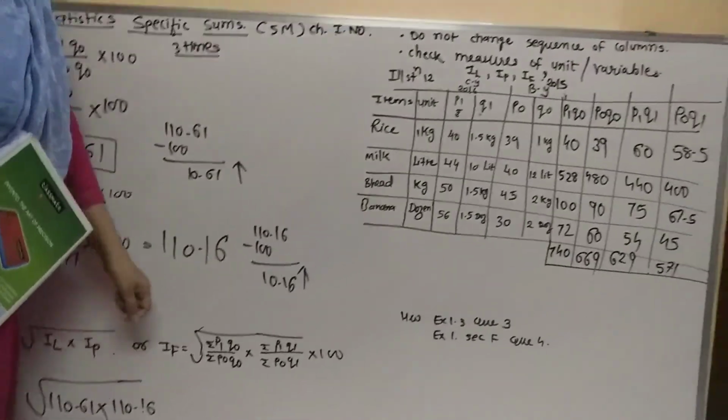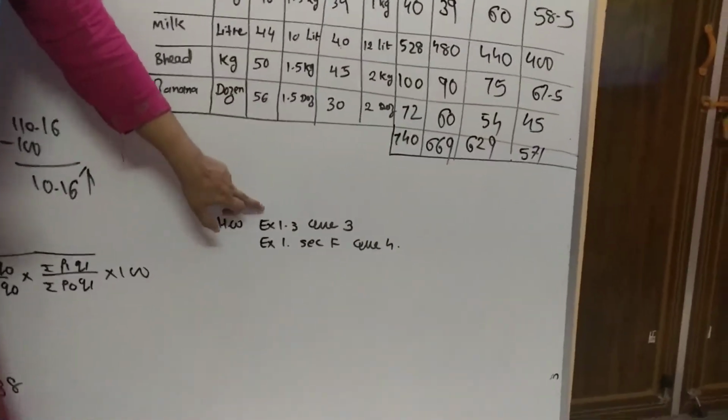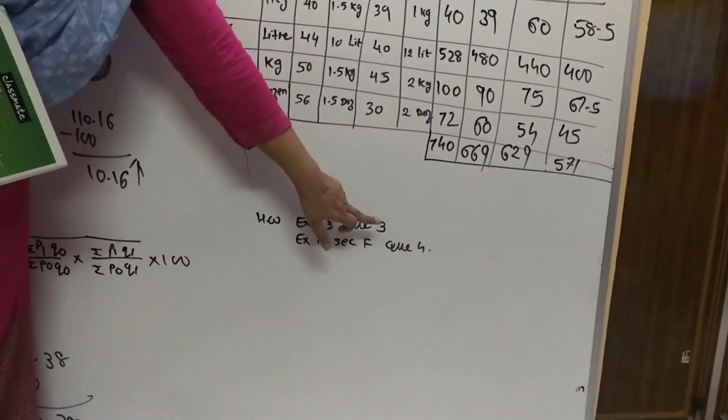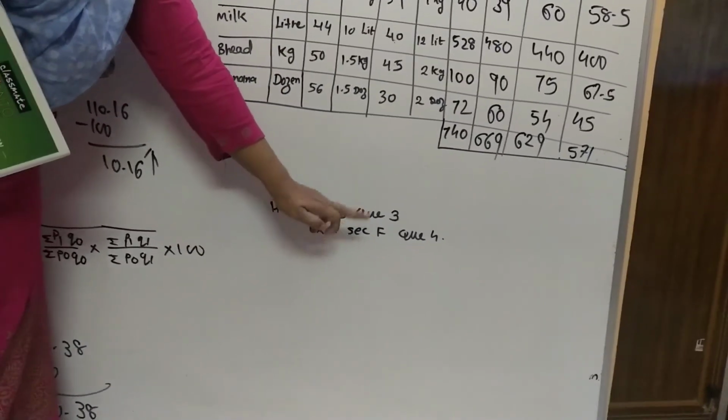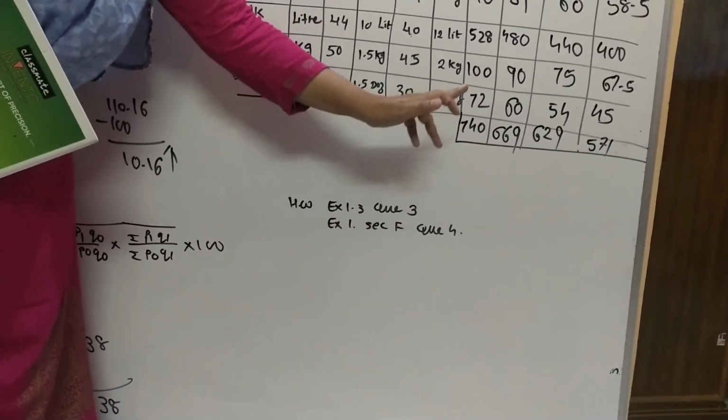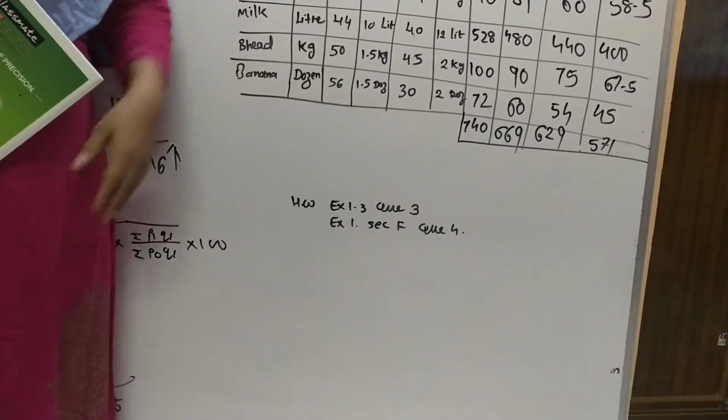Your homework in your notebook would be exercise 1.3 question number 3 and exercise 1 section F question number 4. We'll see the next sum.